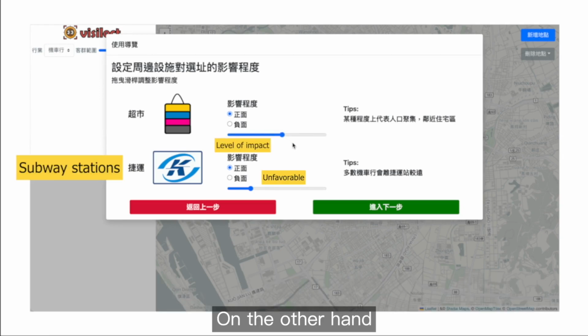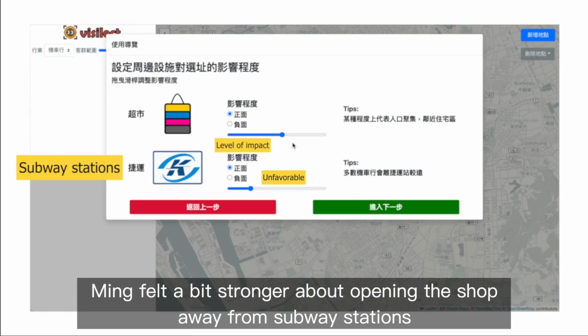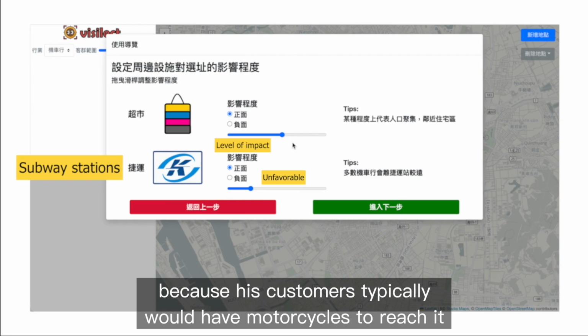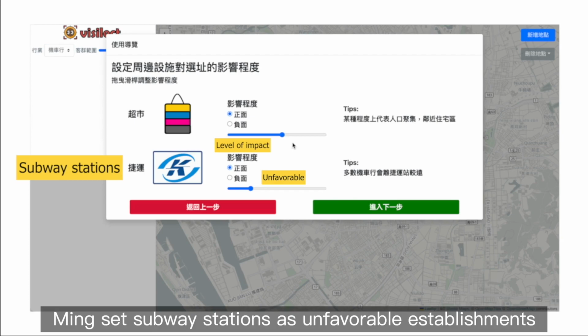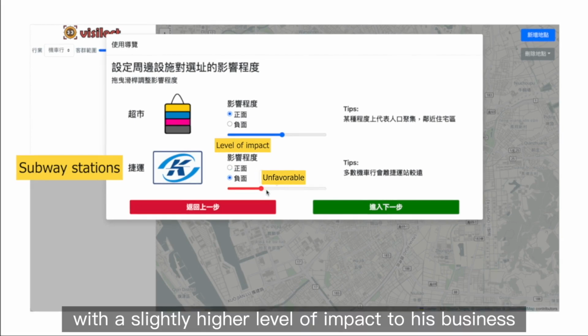On the other hand, Min felt a bit stronger about opening the shop away from subway stations because his customers typically would have motorcycles to reach it. As a result, Min set subway stations as unfavorable establishments with a slightly high level of impact to his business.